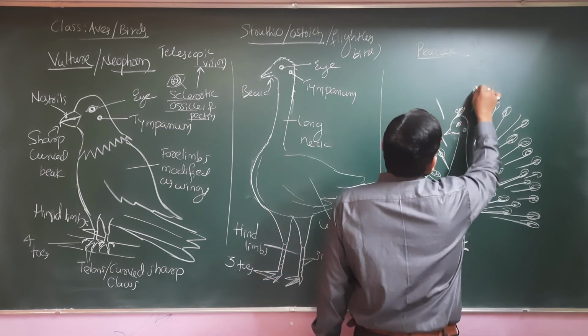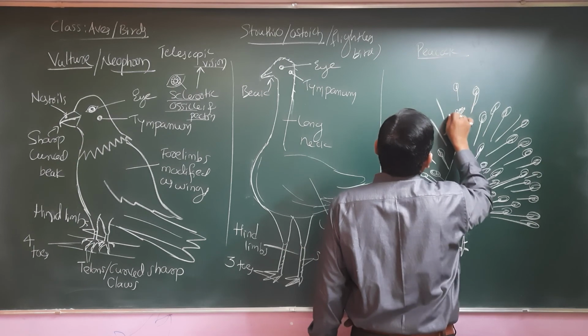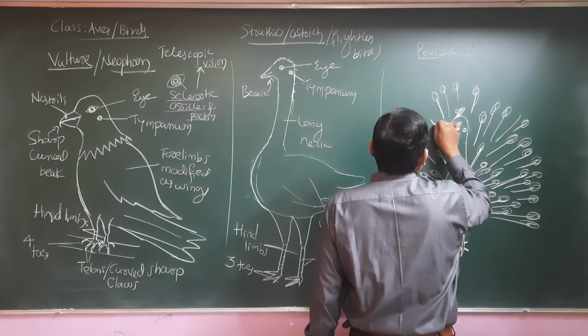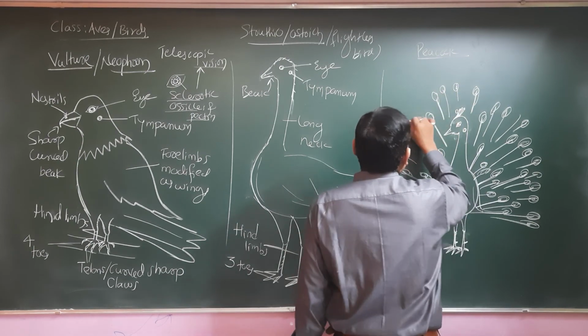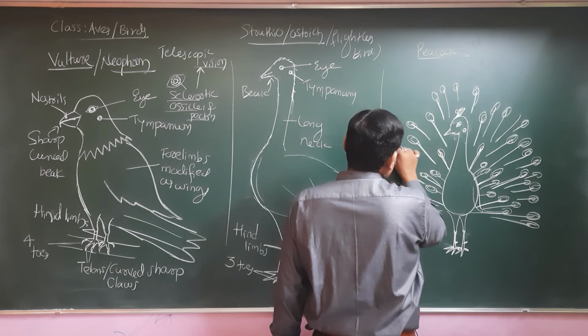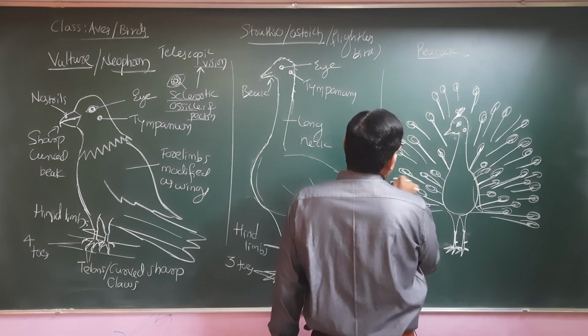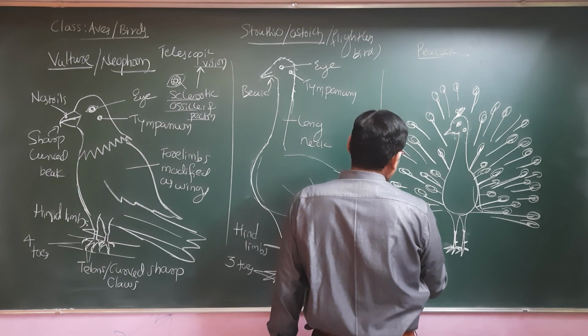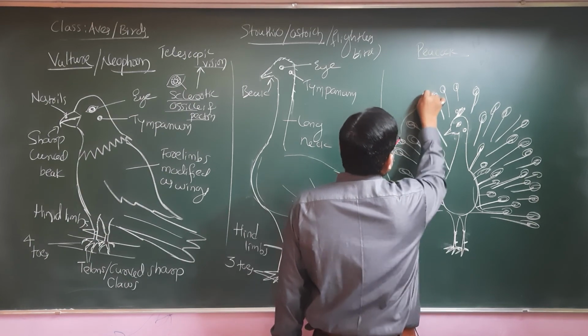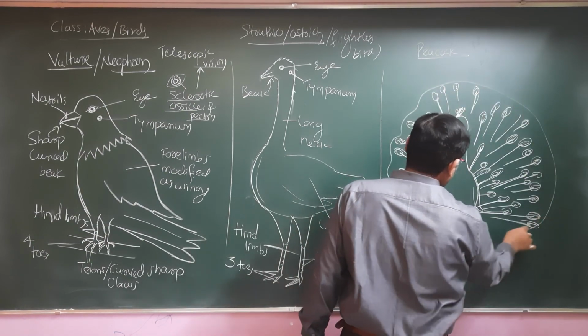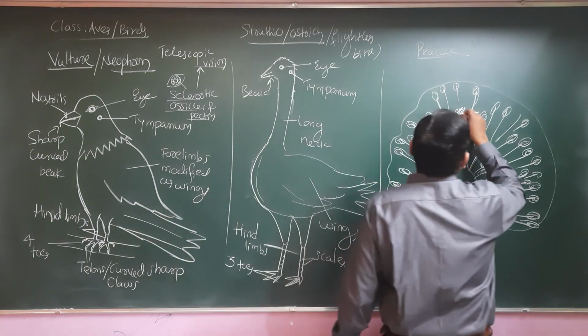So peacocks are mainly friends to the farmer. We can say that sometimes they can be troubling to the farmers. So this is overall the diagram we are observing. Let me just mention one by one.